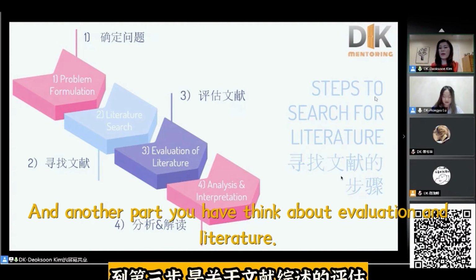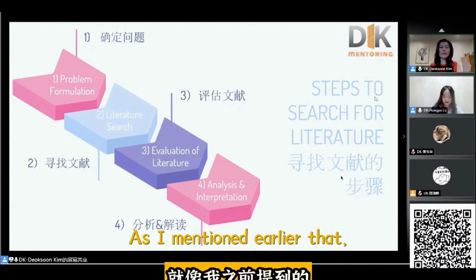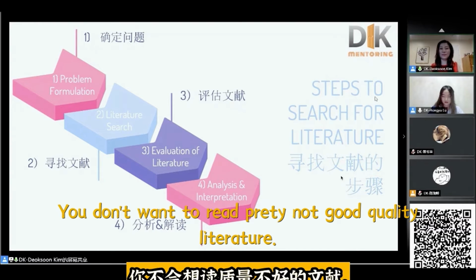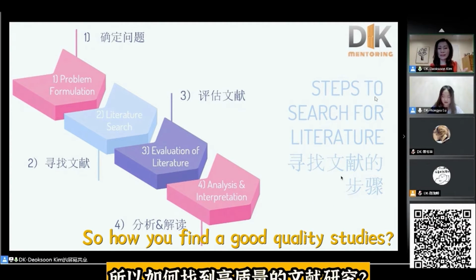Another part you have to think about is evaluation of the literature. As I mentioned earlier, it is important that you read very good quality studies. You don't want to read poor quality ones. So how do you find good quality studies?